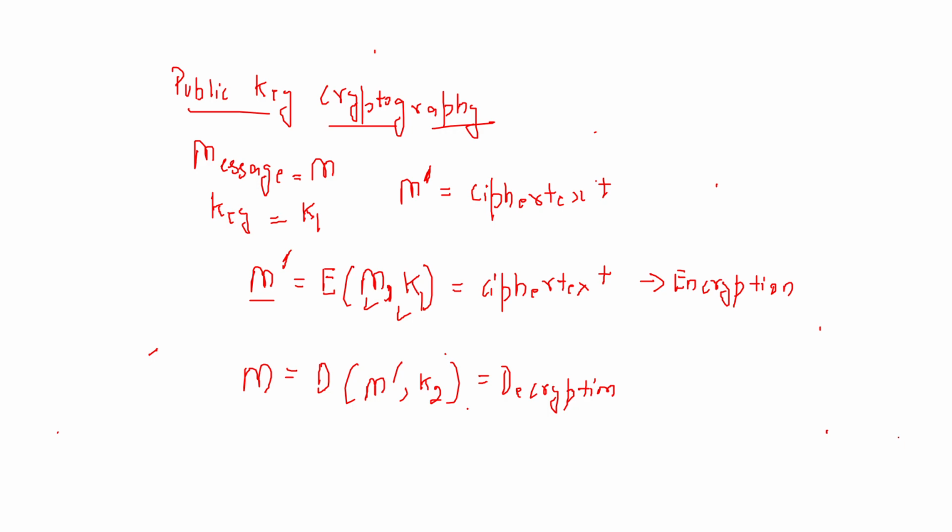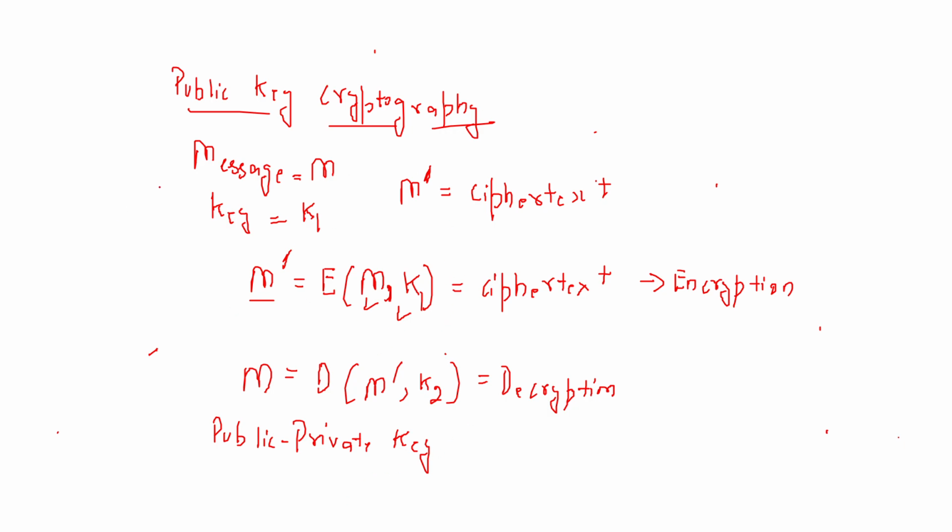Such type of cryptography we call asymmetrical cryptography, right? In public key cryptography, instead of calling these two keys K1 and K2, we call them the public key and the private key. Public private key. Now I will explain what public private key means.